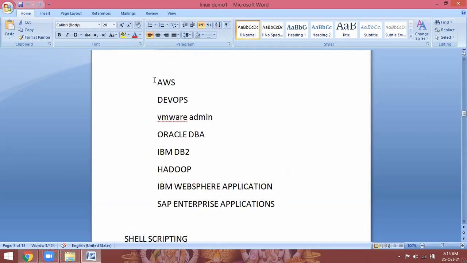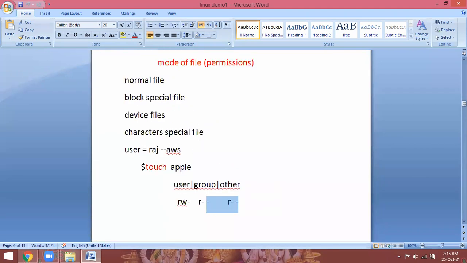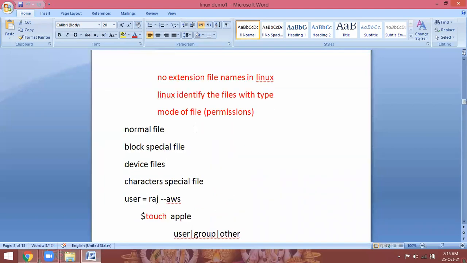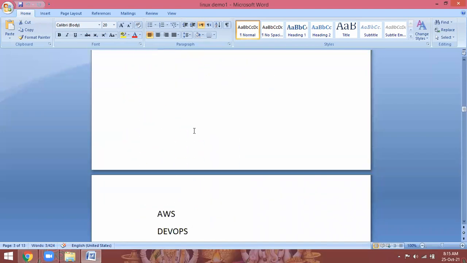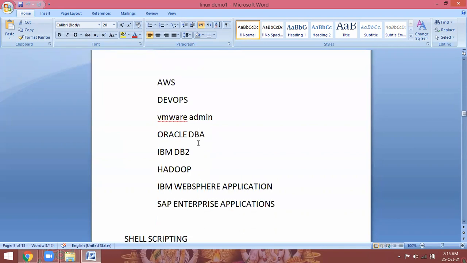If you go for AWS, DevOps, or somebody wants to learn VMware administration, somebody is interested in databases like big data, Hadoop, middleware applications like IBM WebSphere, web applications, SAP enterprise applications, whatever it may be, whatever technology you are going to learn, with this in-depth administration of Linux, you can go for the other technology. Then you can put into your resume that you have Linux administration skills.